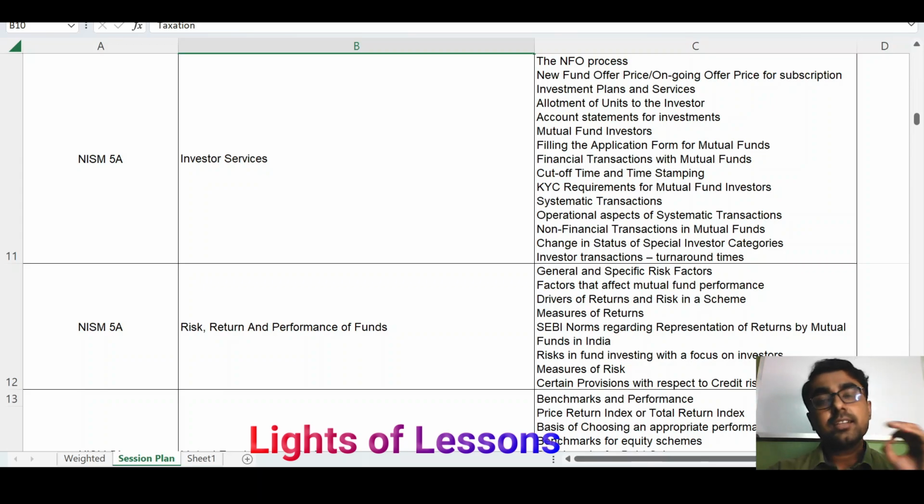So that's why a distributor should also know what the different services are that you can get from the mutual fund company as an investor. So what are the different KYC requirements, what are the different nomination details, what are the different cut-off times of the mutual fund, because a mutual fund is also a security product. Security product means that it is also aligned with the stock market or share market.